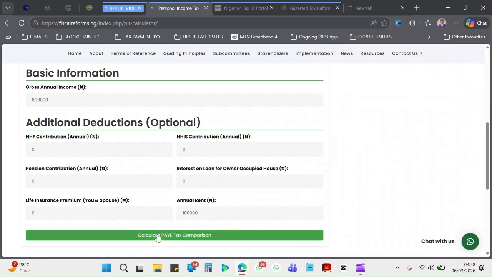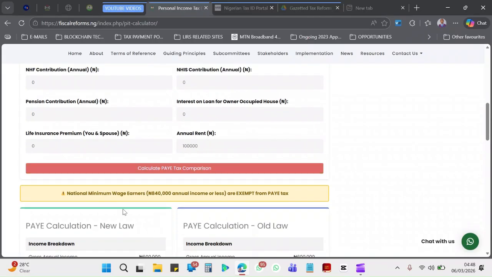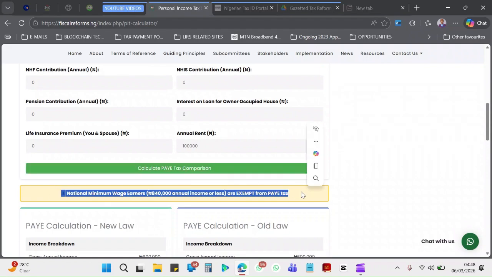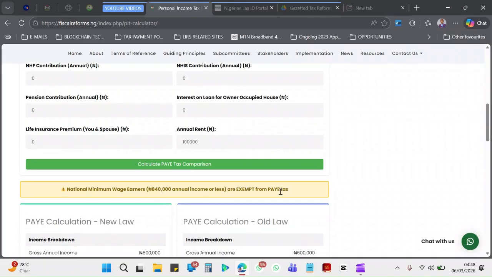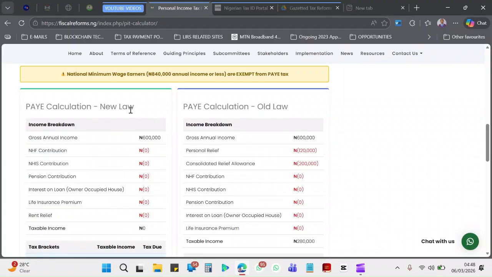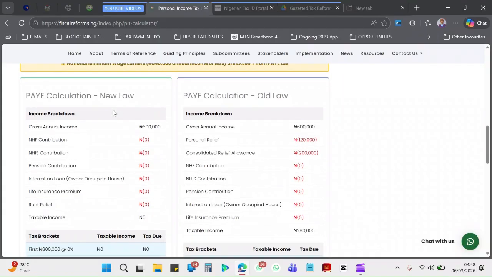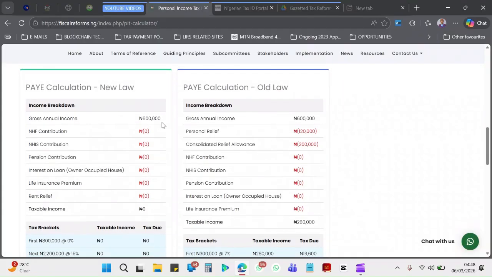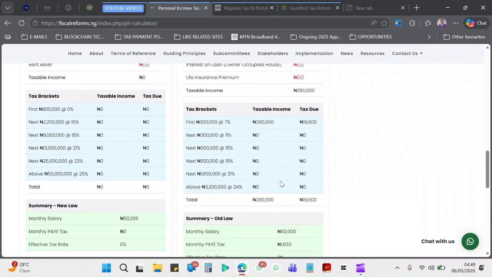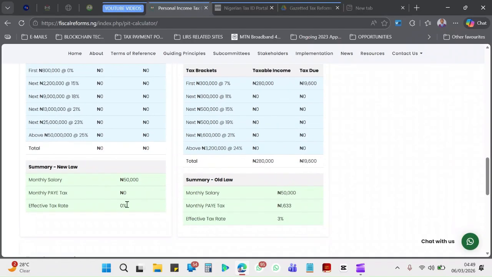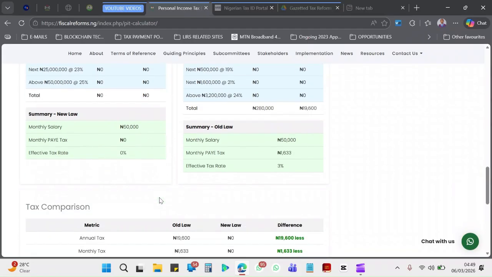So now clicking on calculate my PAYE tax comparison. So this is a caveat: national minimum wage earners with 840,000 naira annual income or less are exempted from PAYE tax. So now, based on the new law, this is what you've got. Gross annual income 600,000. So scroll down, taxable income 0, and for the old law, taxable income 280,000 naira. So just as you have it, you're not going to pay any PAYE to the government.